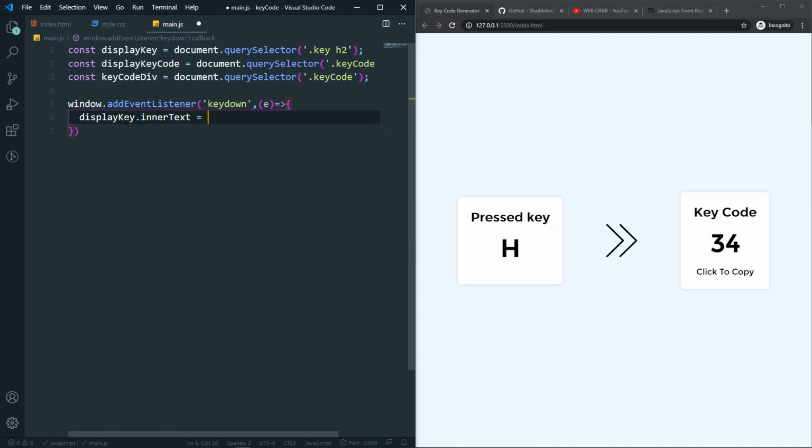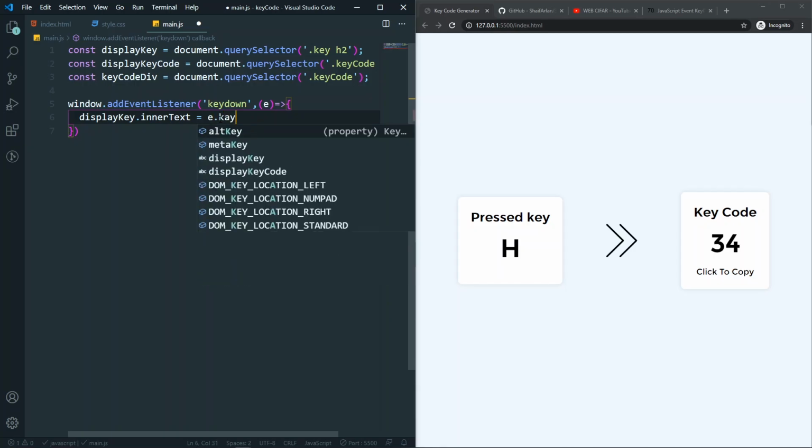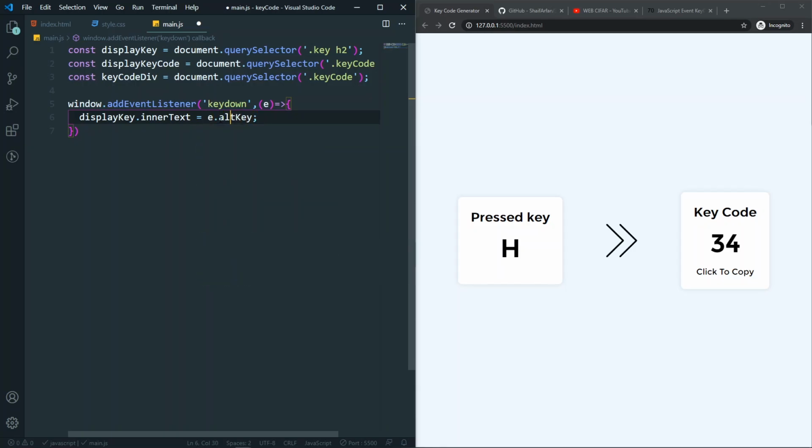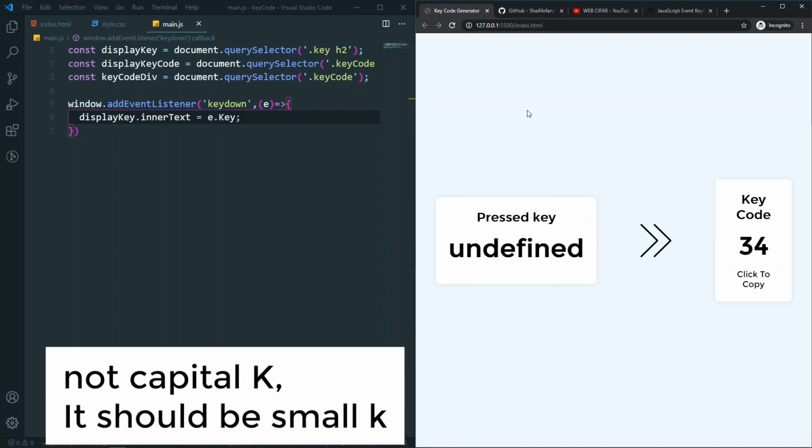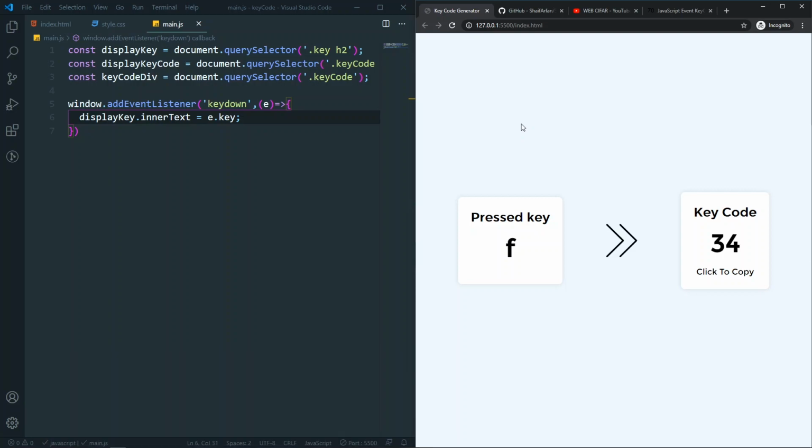So inner text will be, what I want to have here is the pressed key, which I can easily access by saying e.key. Not alt key, just e.key. Now if I save and come to my website, it's not working. As you can see, it's just having a random issue. I don't know what that was, but it is now working fine. Whenever I press any key, it shows the name of the key in our display key.